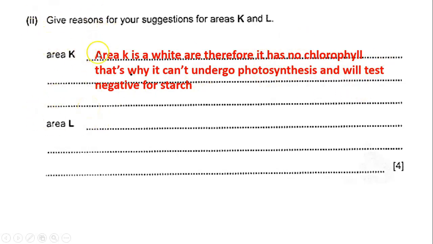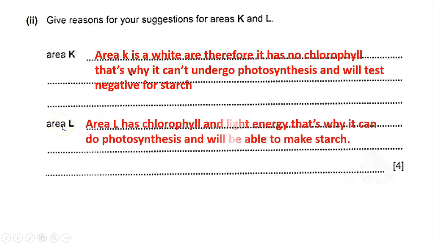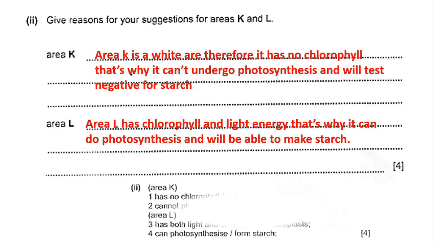Give reason questions have to be answered in a very small paragraph. Area L. So we said that area L would test positive for starch. Why? Because area L has chlorophyll and also was subjected to light energy because it wasn't covered. So that's why it can do photosynthesis and will be able to make starch.